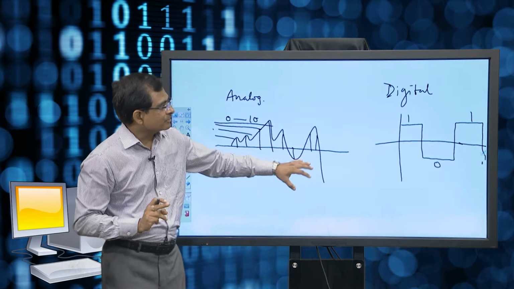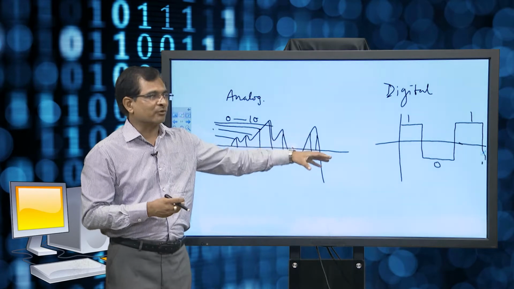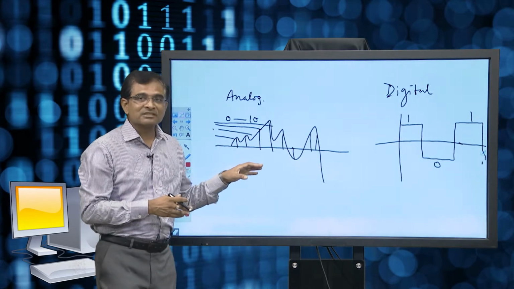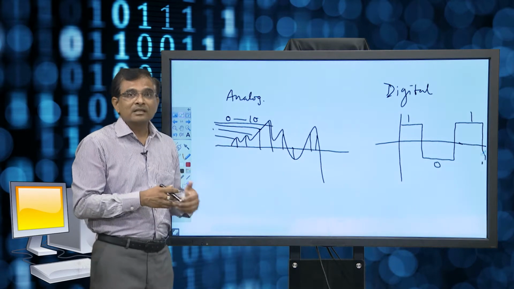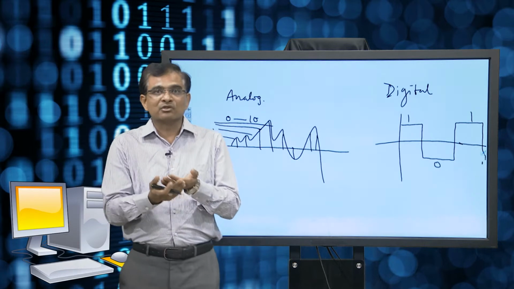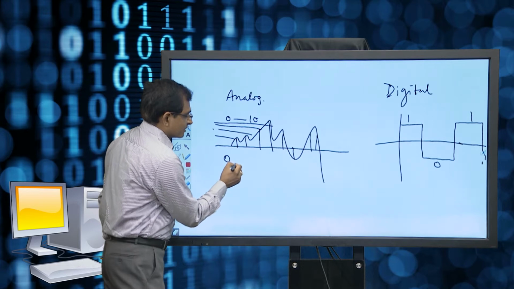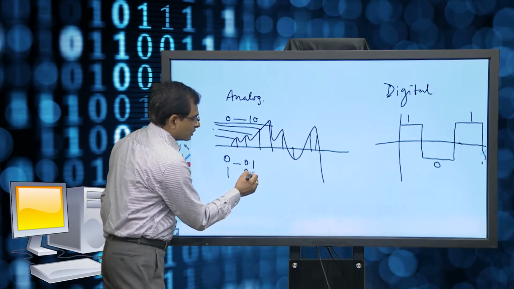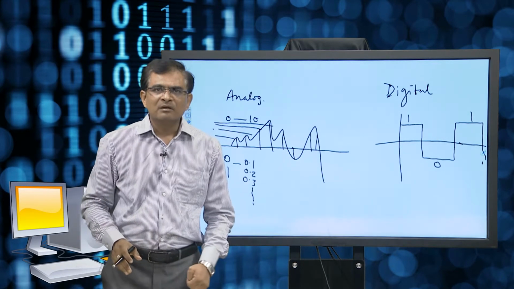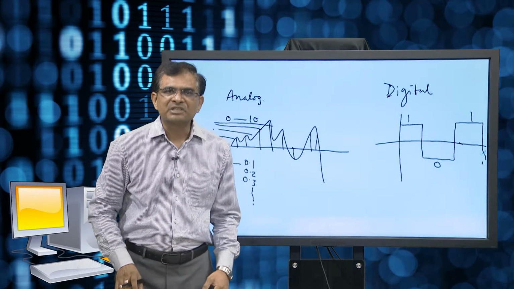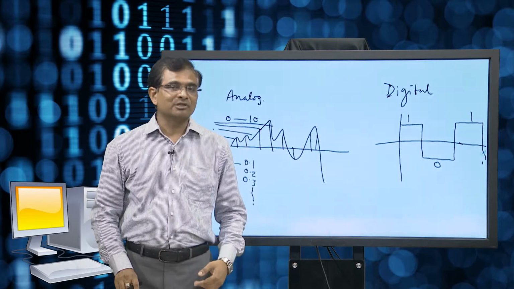So, when a computer system is designed using digital sort of things, then we can say it is a digital computer. Whereas, the computer system which is designed to be of abacus type, slide rule type, then it is referred to as analog. To handle the analog data with so many levels 0 to 10, and again between 0 to 1 itself, if you see 0 to 1 itself, there is something like 0.1, 0.2 and so on. So, different levels would be there, and this makes the analog computer a bit difficult to handle different states of the information. Whereas, when we talk of digital computers, only two states, zeros and 1.